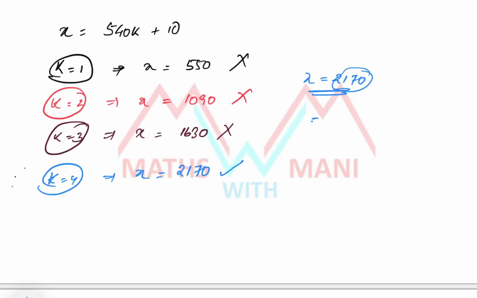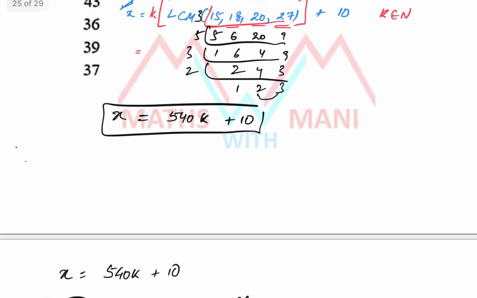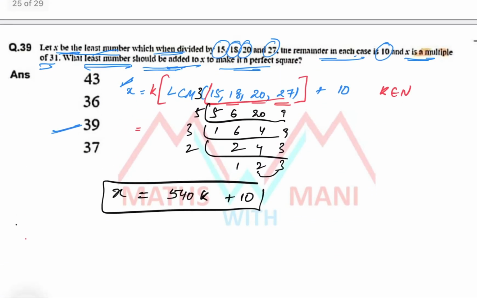Here you have 2209. 2209 is a perfect square. 47 square is 2209. But here we have 2170. So to get 2209, how much do you have to add? 2209 minus 2170, that is 39. 39 should be added. So finally, the correct answer is 39. The third option is the correct answer.